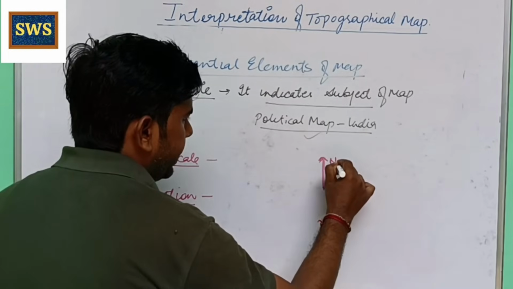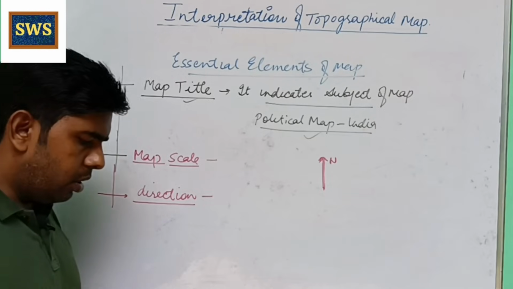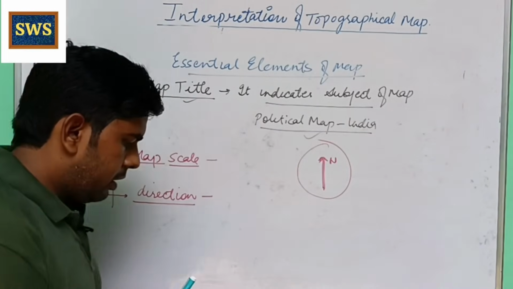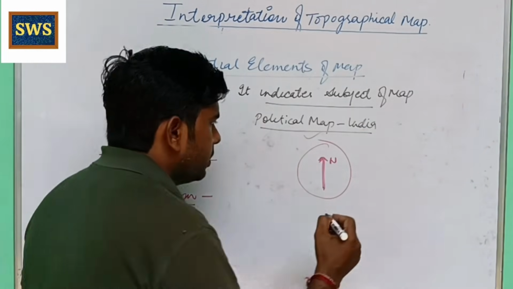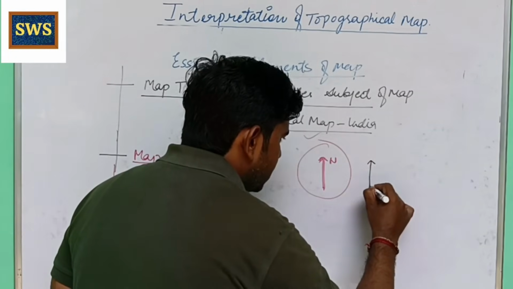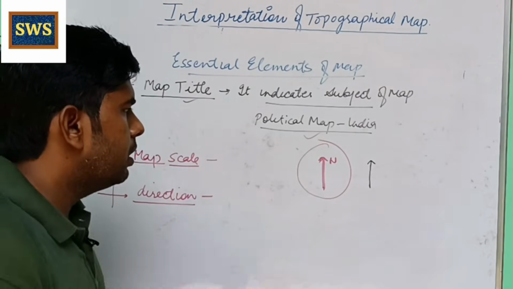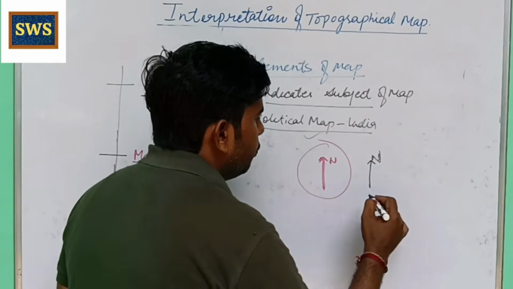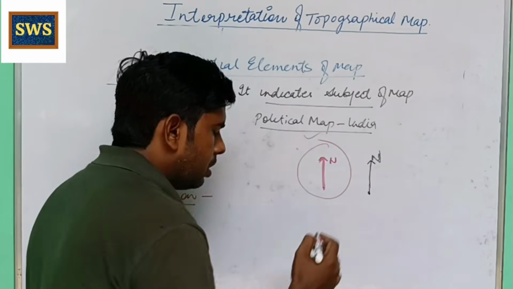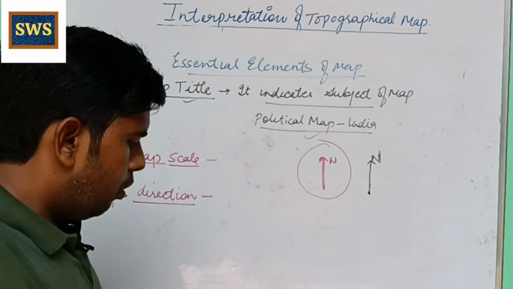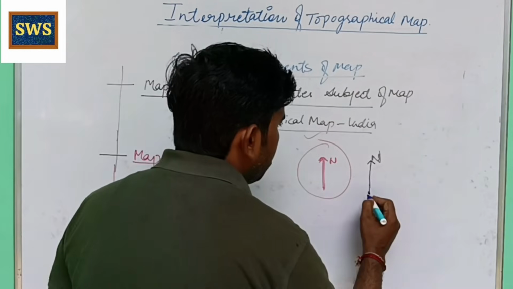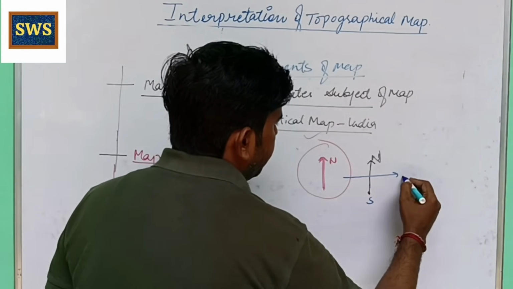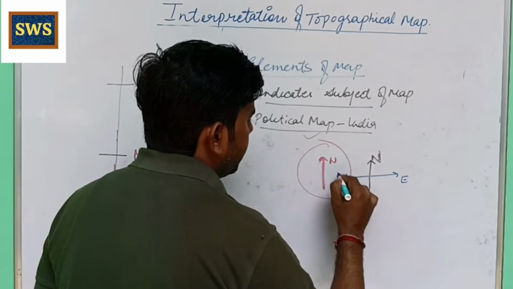There is an arrow on the top of any map that indicates north. So what does it mean? It means the position of the map, how the map will be upright, first thing. And second thing, it shows the direction. It always indicates north direction. With the help of this arrow, we find the other directions. Opposite of north is south. On the right side it indicates east, and on the left side it indicates west.